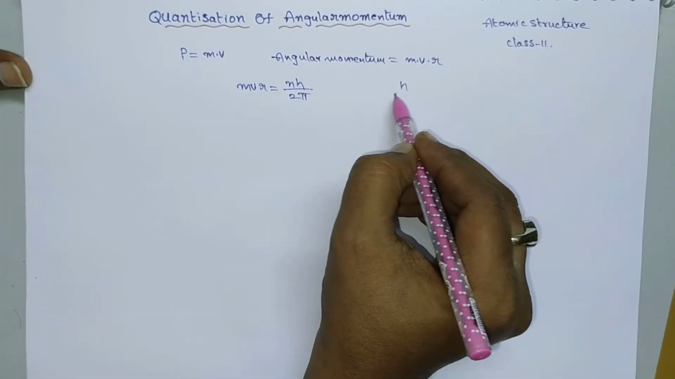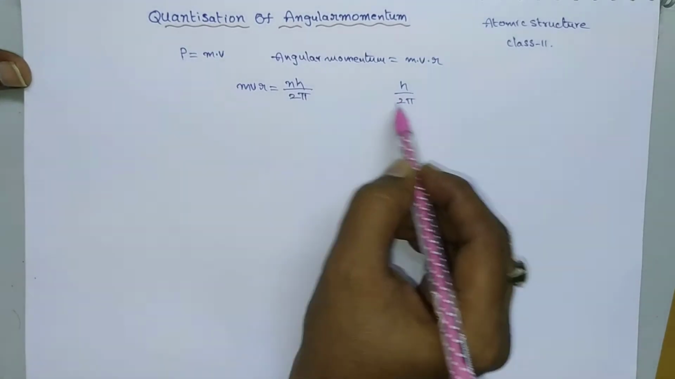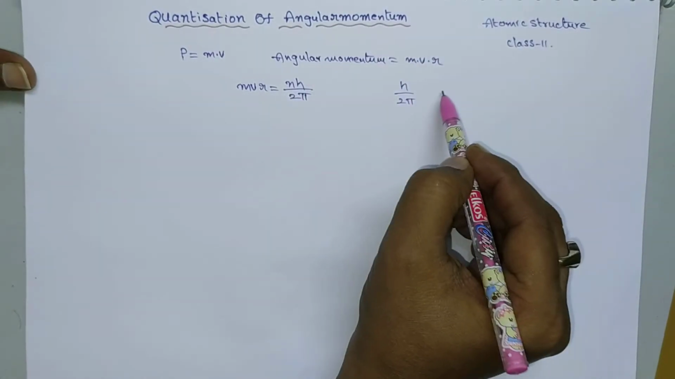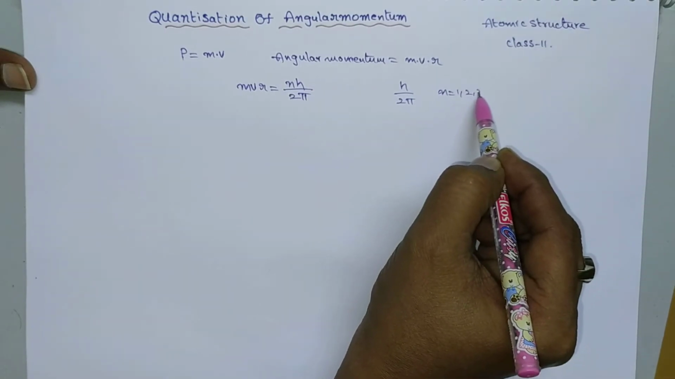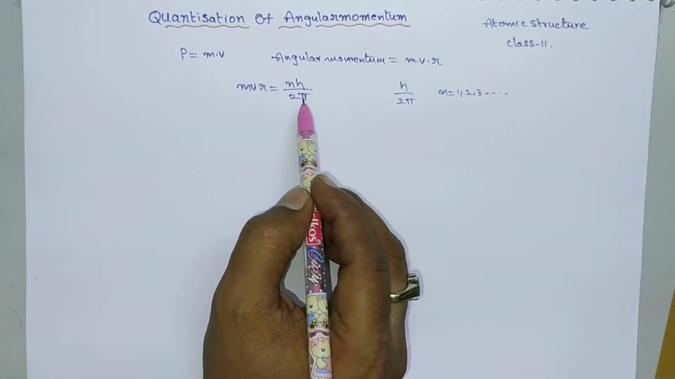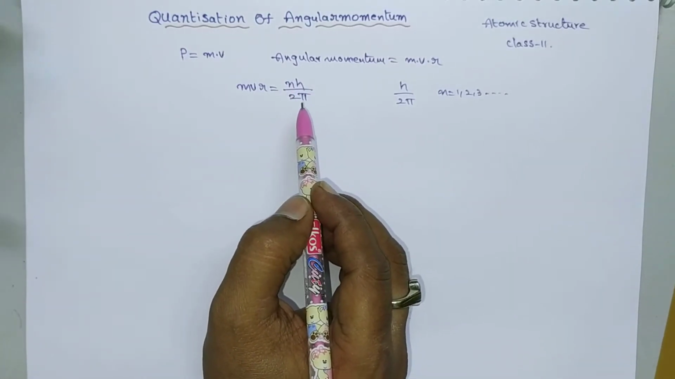So here h by 2 pi is a constant value. The integral multiple of h by 2 pi means here n is equal to 1, 2, 3 and so on. So this angular momentum is quantized, that means we are giving a fixed quantity for the angular momentum.